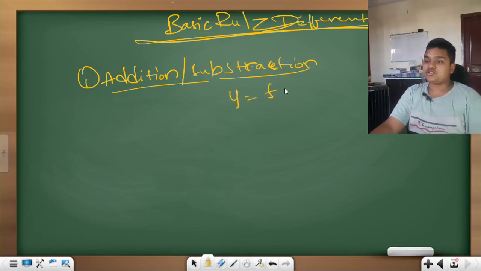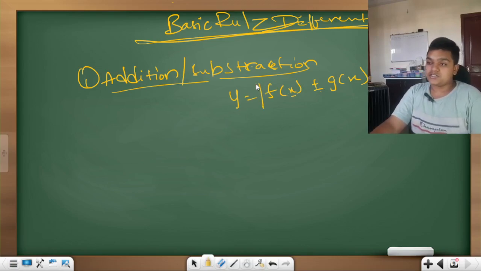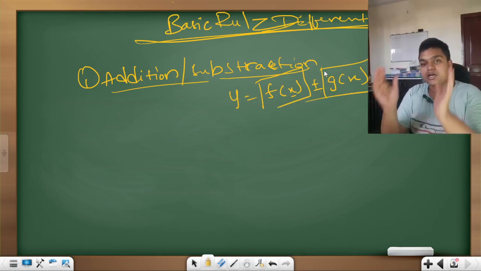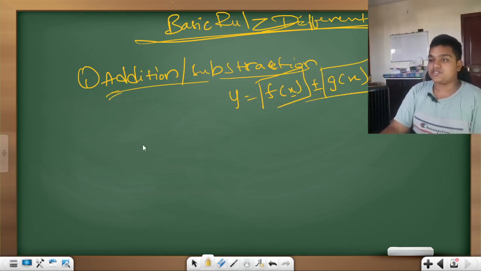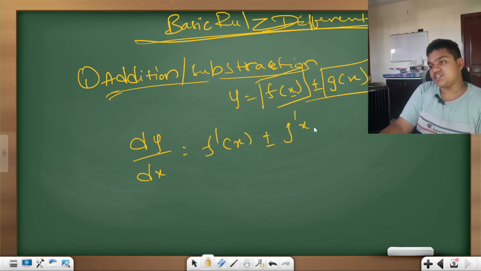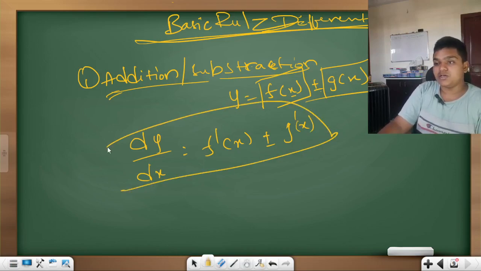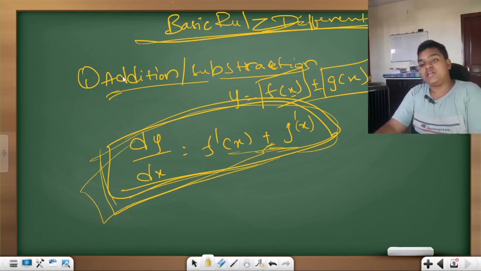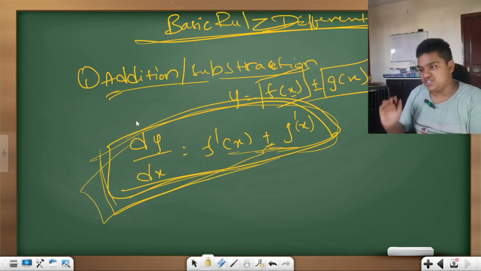If y is equal to f of x plus or minus g of x, differentiate f of x first, then g of x, then put the sign and combine them. Then dy by dx becomes f dash x plus or minus g dash x. This is how you differentiate when terms are in addition or subtraction.